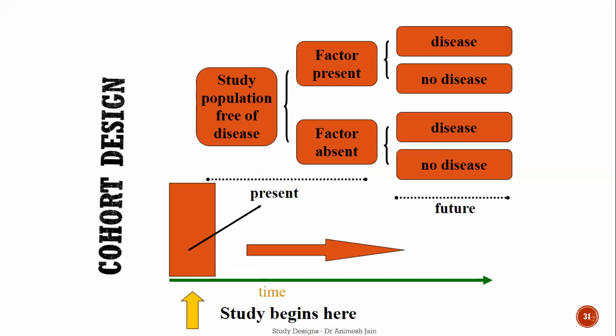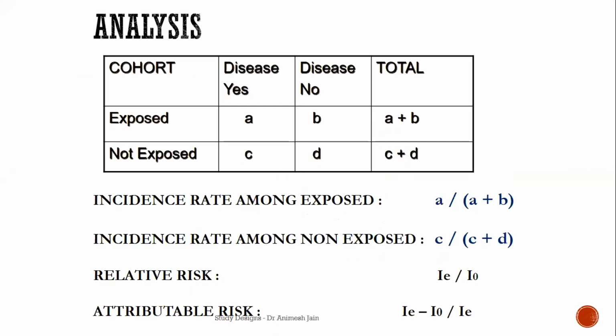And in this, the direction is usually prospective. It can also be sometimes retrospective or mixed to cut down on time. But generally speaking, cohorts are prospective and take longer time. And since the outcome has not happened, it usually requires a huge sample size. So you're starting with the exposure and going forward to see this. And again, here we have something known as relative risk, which gives us the kind of association between the factor and the outcome. So relative risk is basically what are the chances of a person getting the disease if there has been an exposure.